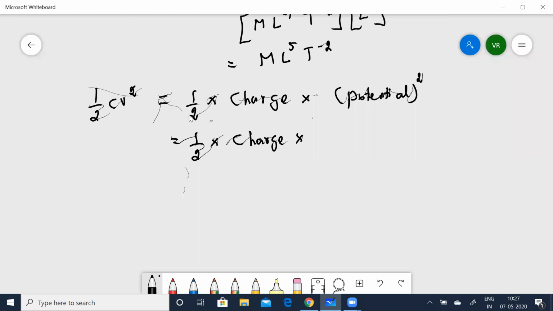Now potential can be written as work by charge, so charge and charge I can cancel. The result is now half into work. So it is something the same as work.